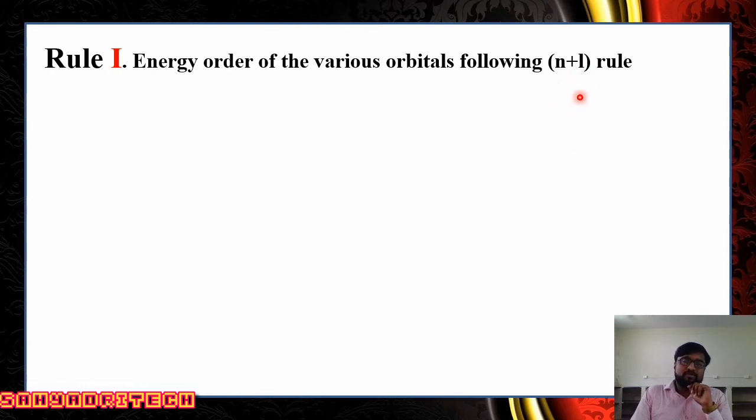So, to recall, n indicates the principal quantum number value and l indicates the azimuthal quantum number value. We know that l ranges from 0 to n minus 1.